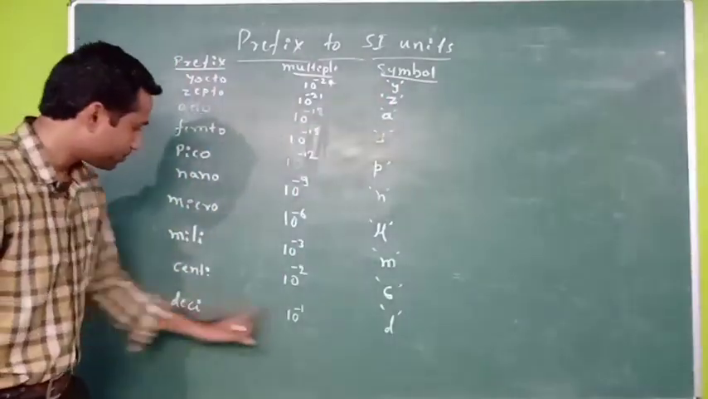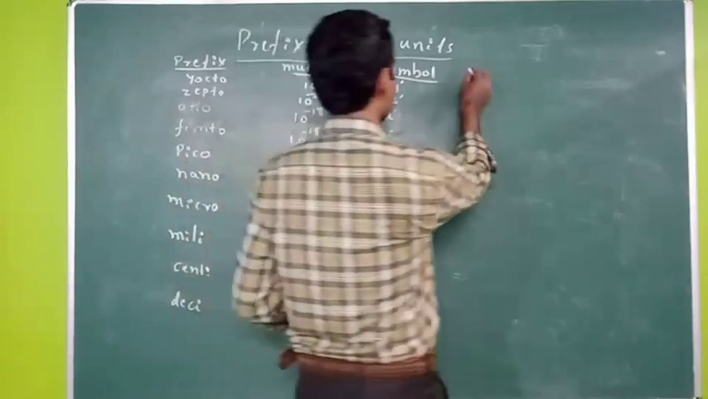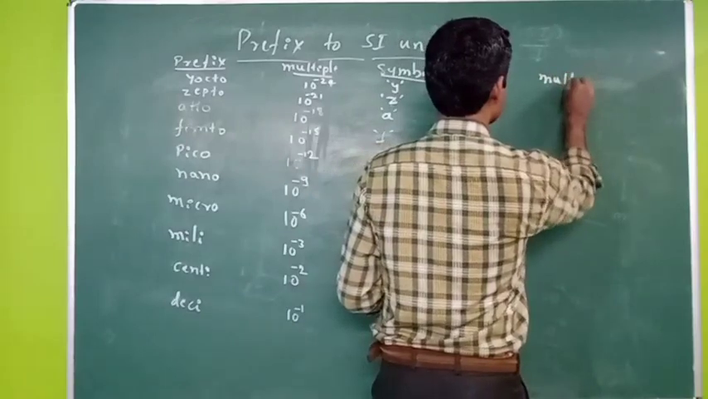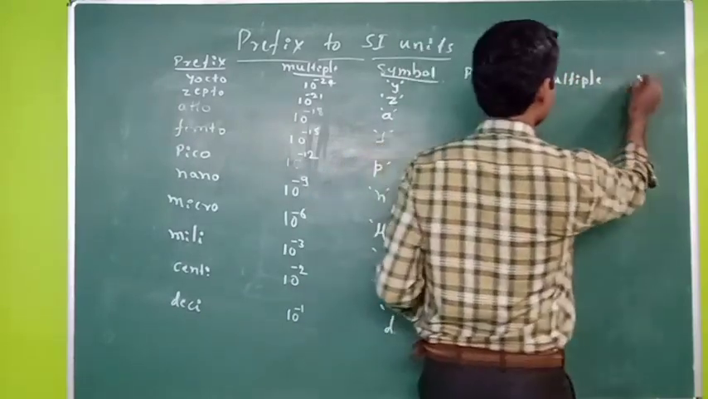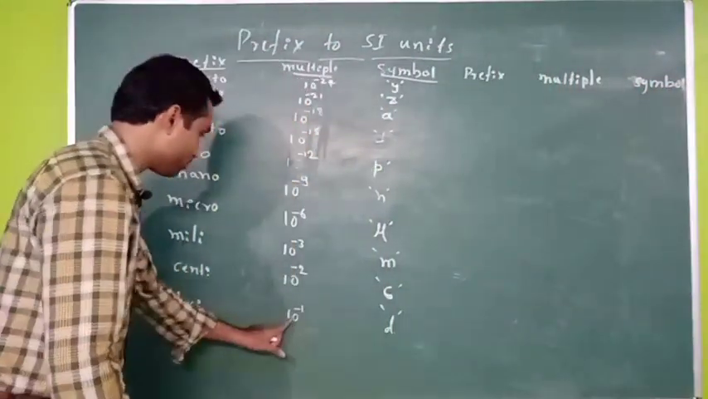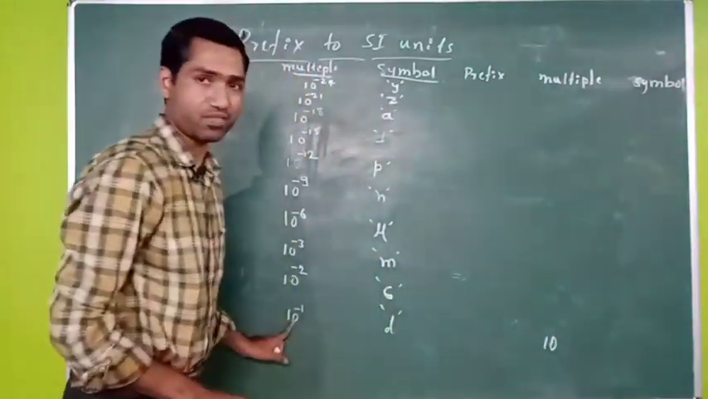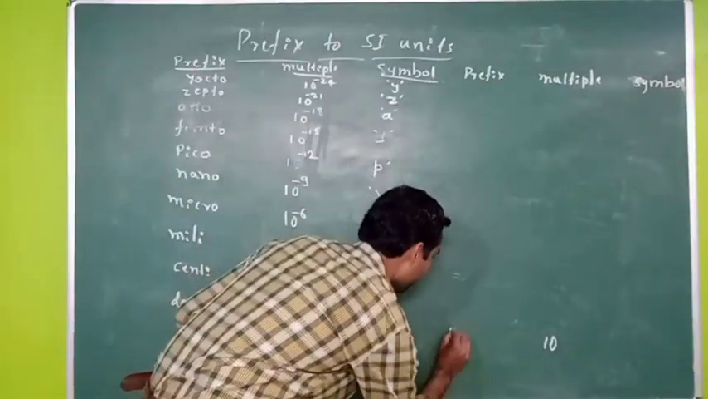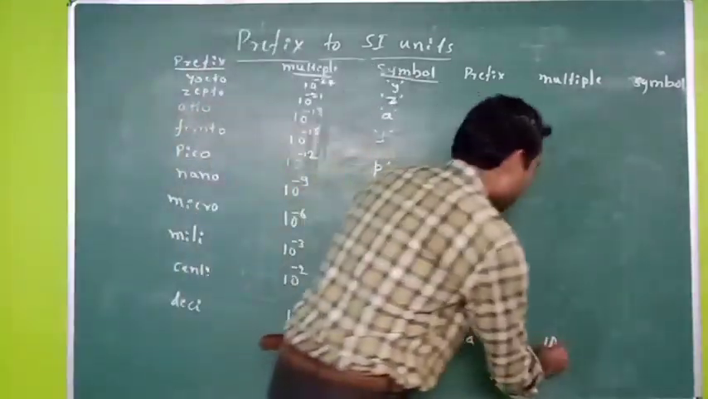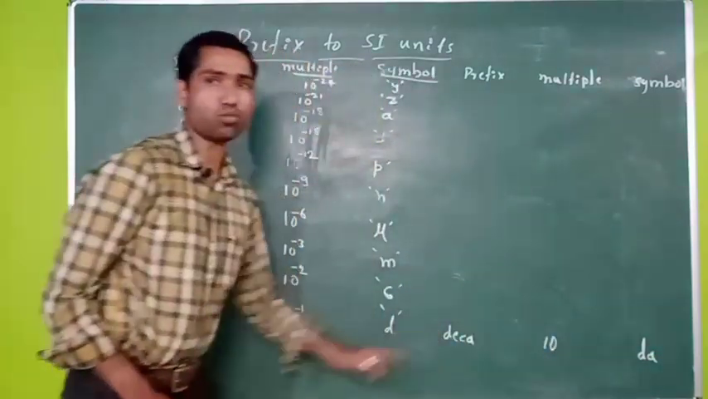Now, if the value is 10 raised to plus 1, then what? That I am going to list here: prefix, multiple, and symbol. If the value is 10 raised to 1, that is 10, then we use the prefix deca, D-E-C-A. The symbol for that is da, small d, small a.